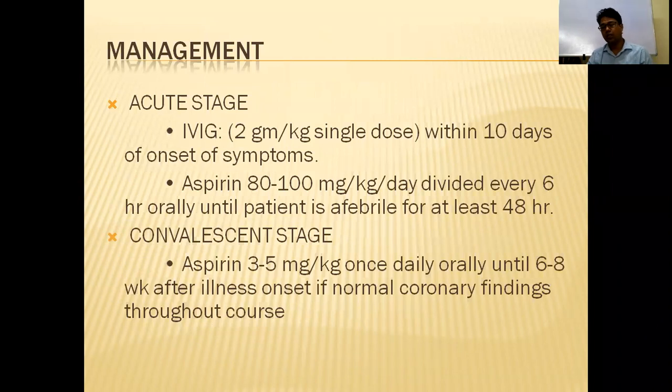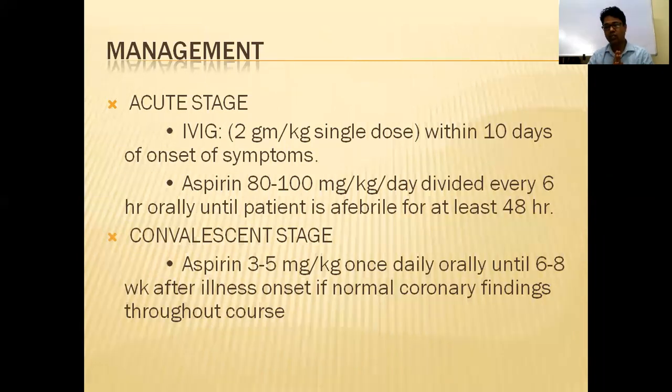So what is the treatment? Listen: once your diagnosis is Kawasaki, always start immediately, because if you delay, it will cause cardiac abnormality or cardiac failure. You have to start IVIG, intravenous immunoglobulin, 2 gram per kg as a single dose within 10 days of diagnosis. Start immediately, IVIG 2 gram per kg over 10 to 12 hours.